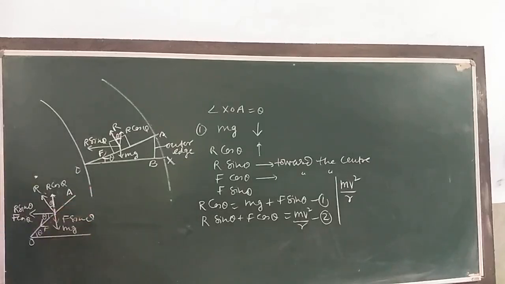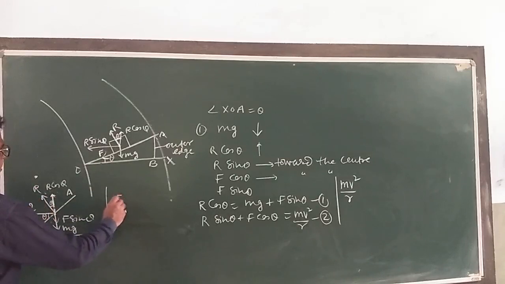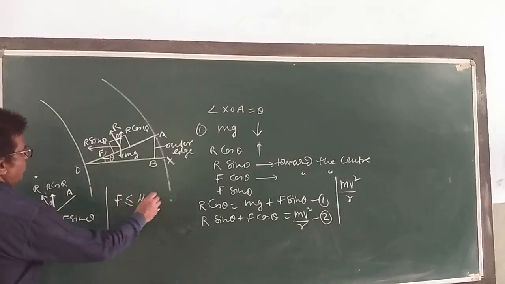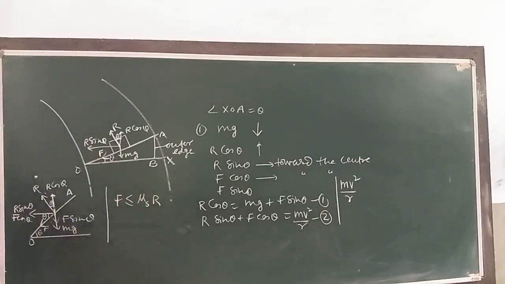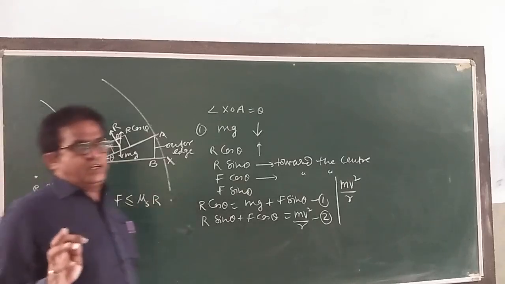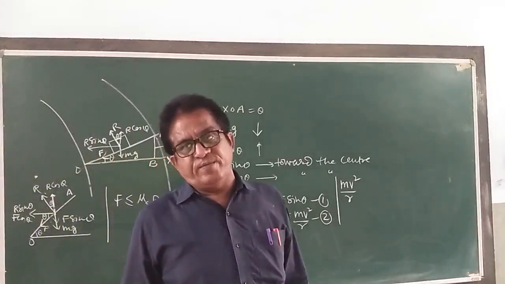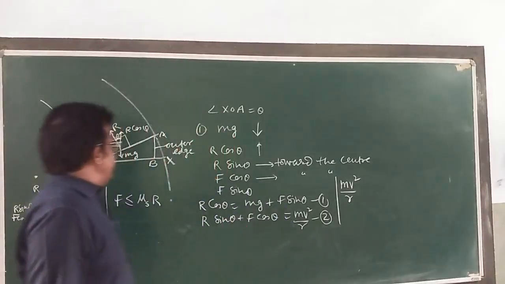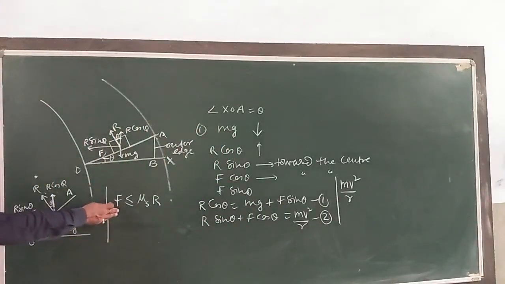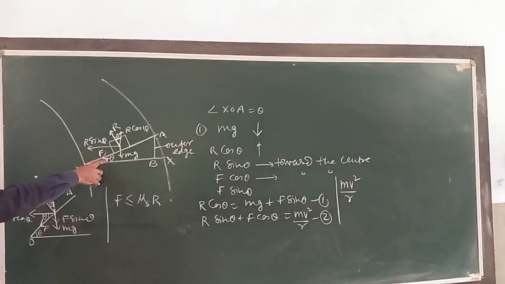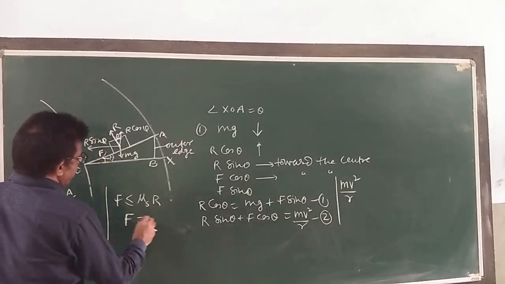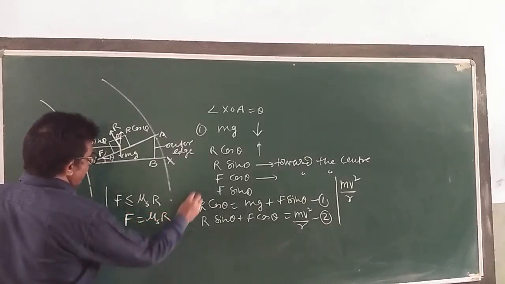With these equations 1 and 2, F is less than or equal to mu s into R. What is mu s? Coefficient of static friction. Mu s is the coefficient of static friction between the bent road and the tires. So to obtain V maximum, I can put F is equal to mu s into R in these two equations.